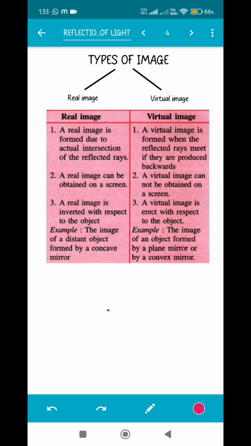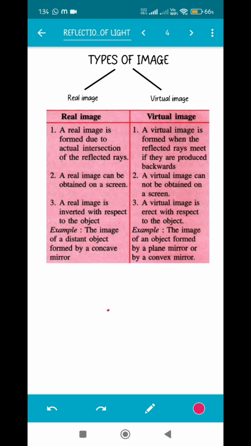Okay, but in case of a virtual image, what happens? Since the image is formed inside the mirror, and inside the mirror it's something which is non-existent at all. So inside the mirror, when an image is formed, the ray of light after reflection does not actually meet, but we assume it to be meeting inside so that the image formation can be understood. So we will understand more about it in the next few slides. I have a few diagrams which will help you understand this much more clearly.